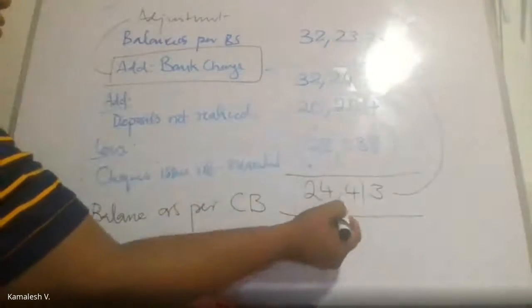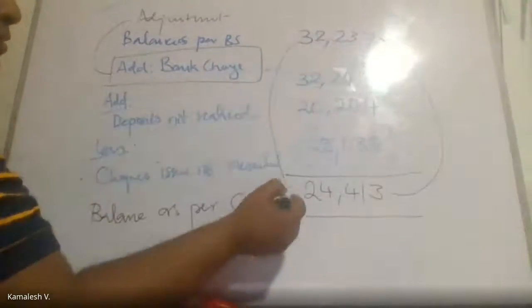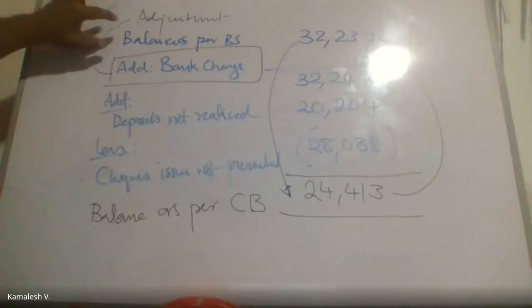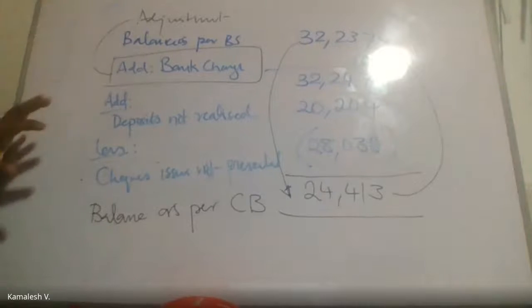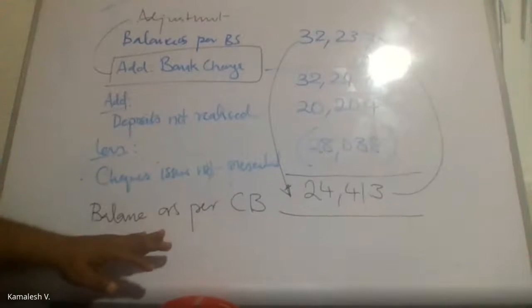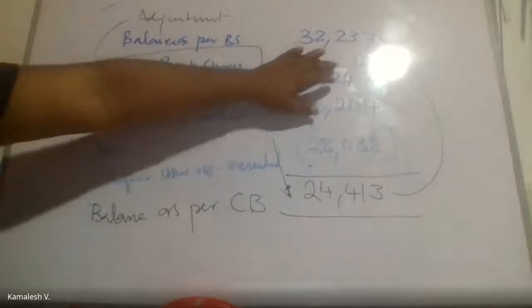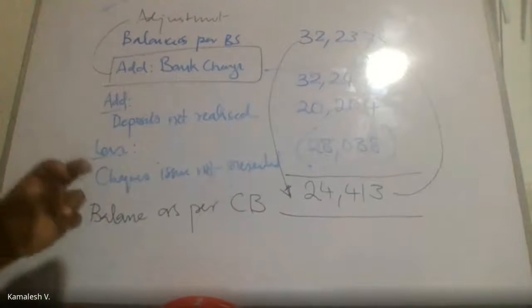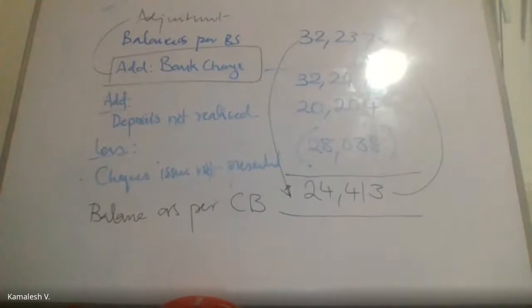Either I want to achieve from here to here or here to here. That is what my objective is. So sometimes the examiner might want you to start from the cash book and adjust this 10 rupees and then arrive at the bank statement balance. So you have to read the question carefully and understand. Depending on the question only, you have to start.